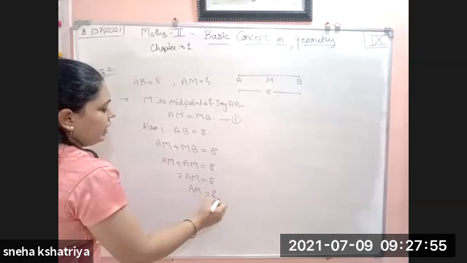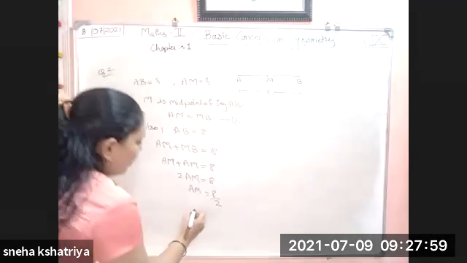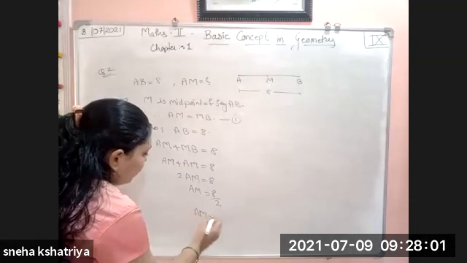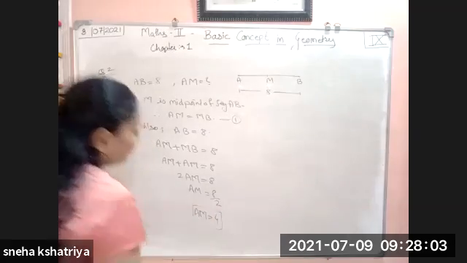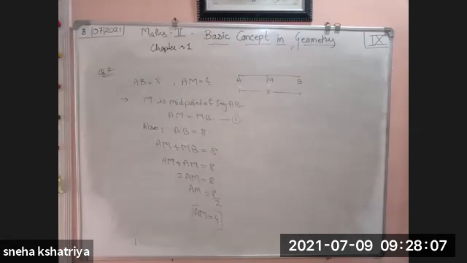AM is equal to 8 upon 2, so we get the value of AM as 4. You can write units, because the unit is not given, whether it is centimeter or meter, so you can write meter units also. In this way you have to solve question number 2.